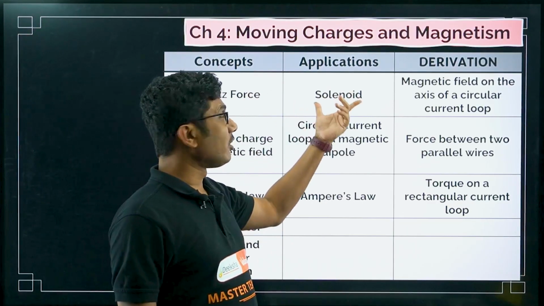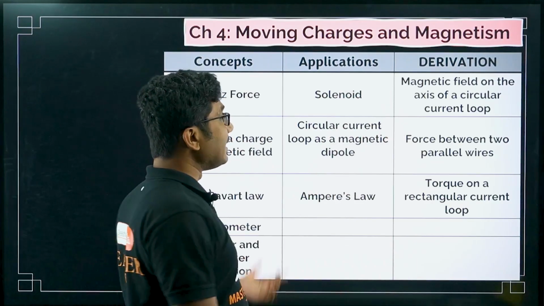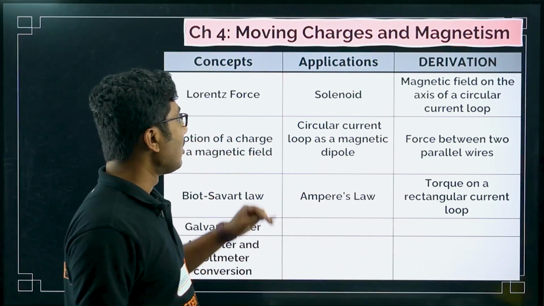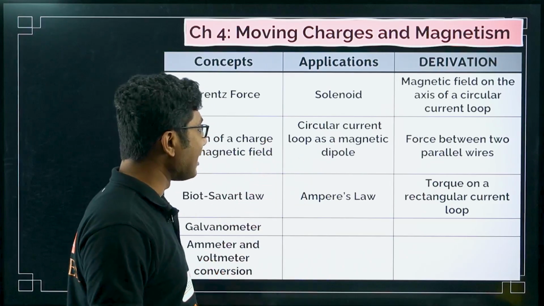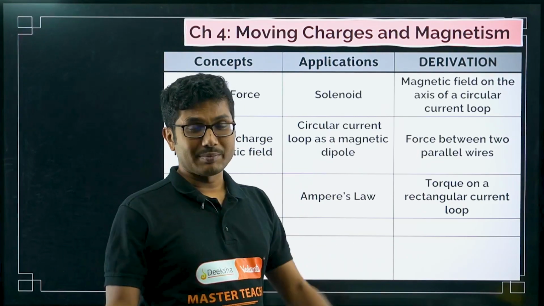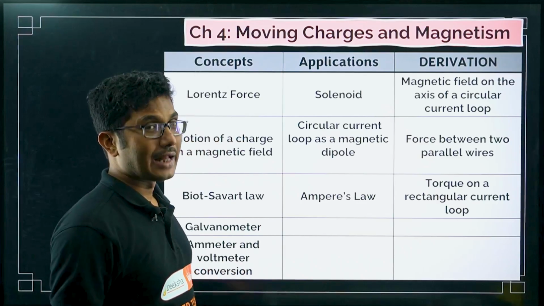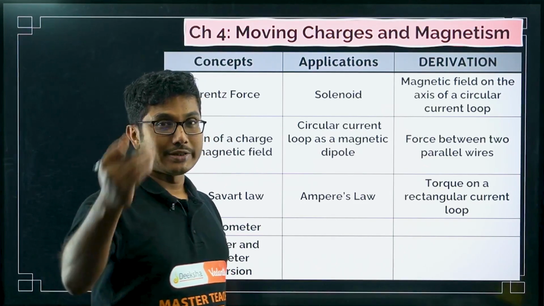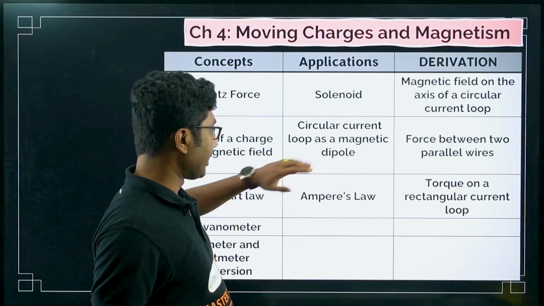What are the applications? Solenoid, the formula for solenoid is important. Based on that, 2 marks, 3 marks questions, numerical questions will come. Circular current loop and magnetic dipole. So a circular current loop acts as a magnetic dipole. What is the magnetic dipole moment, etc. What is the dependence on the current, what is the dependence on the number of turns. So everything is important.